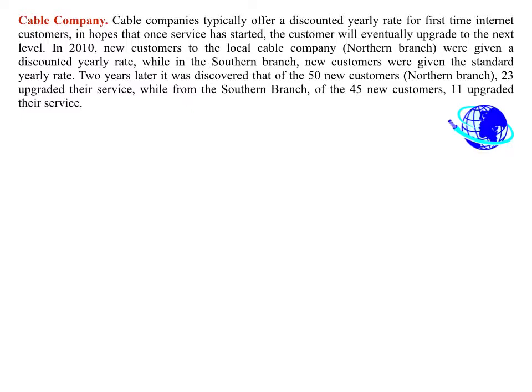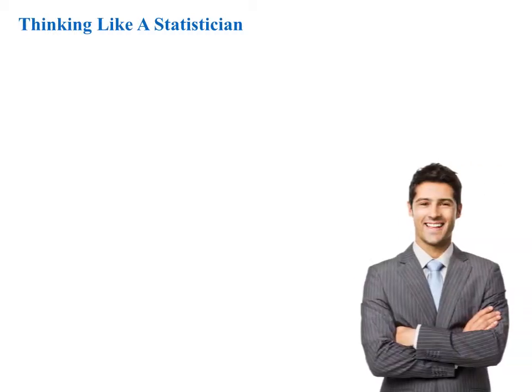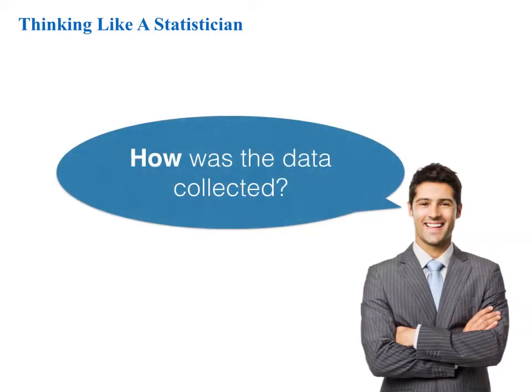Two years later, it was discovered that of the 50 new customers from the northern branch, 23 upgraded their service, while from the southern branch, of the 45 new customers, 11 upgraded their service. First thing we want to do is think like a statistician. And probably one of the first things a statistician is going to think of is how was the data collected?